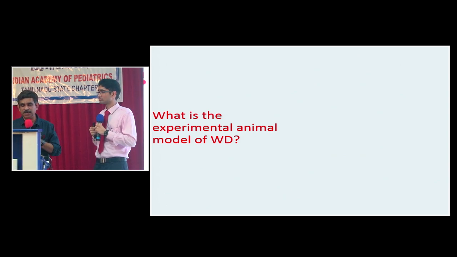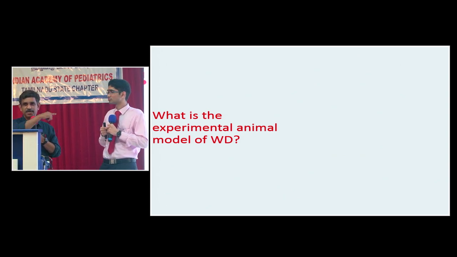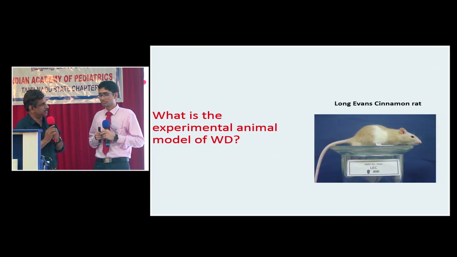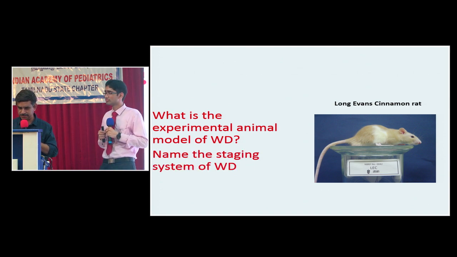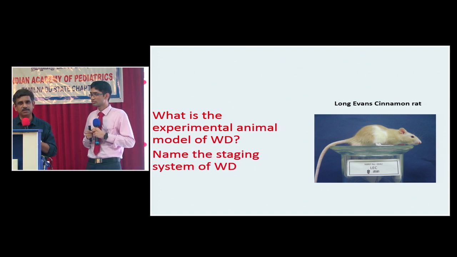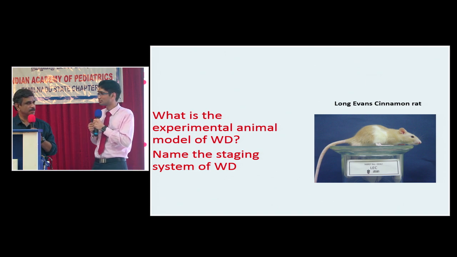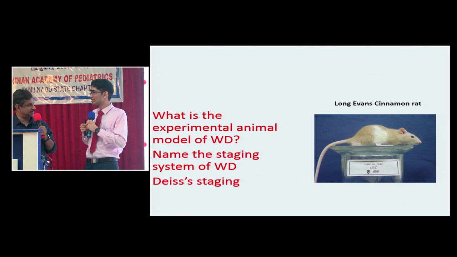What's the experimental animal in Wilson disease? If you do not answer, I will answer. Long-Evans cinnamon rat. This is the experimental animal. The Long-Evans cinnamon rat is the experimental animal of Wilson disease. What is the staging system of Wilson disease? Modified Child-Pugh system? That is a scoring system. Staging is called Dease staging.